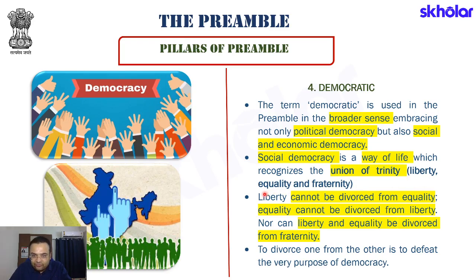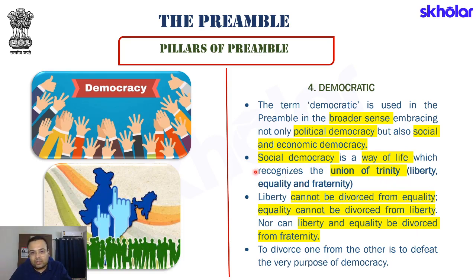If we have a society which does not have equality, there is discrimination happening, there is unequal status being given to different sections of the people, can there exist liberty in that society? Certainly not. If there is no equality, one can very well argue that there cannot be any liberty.